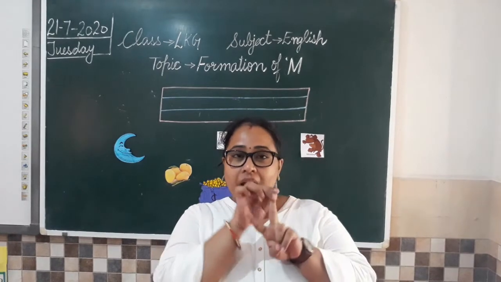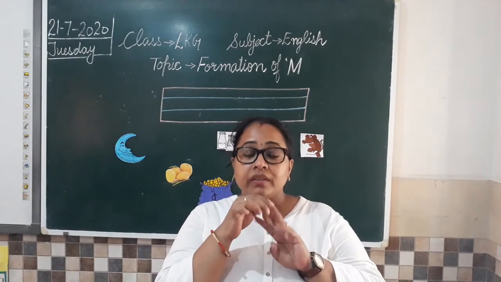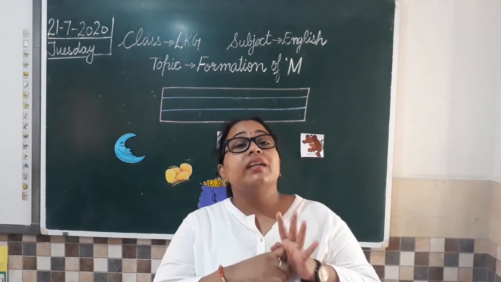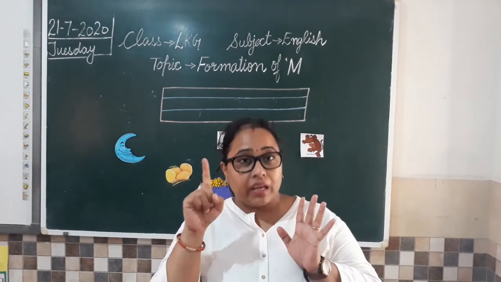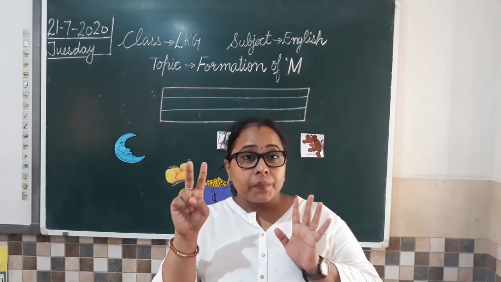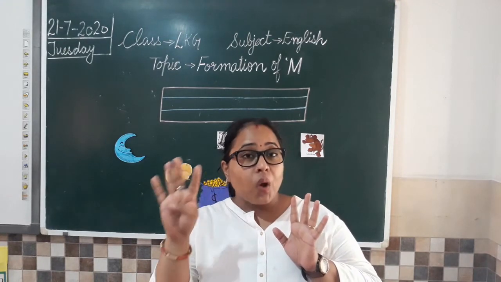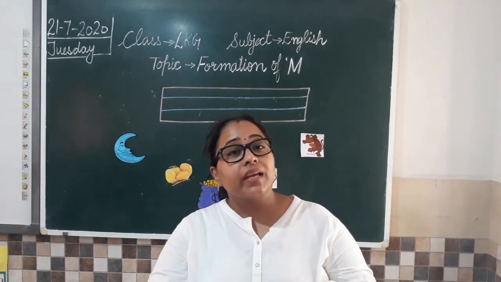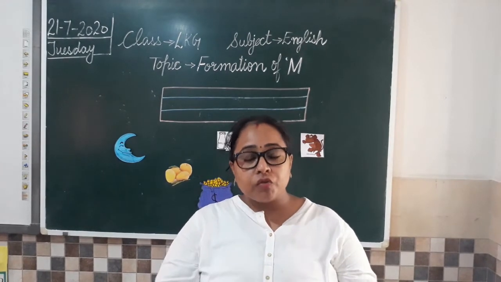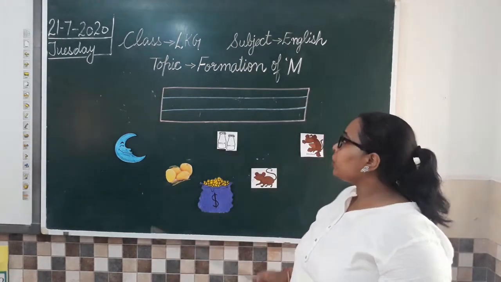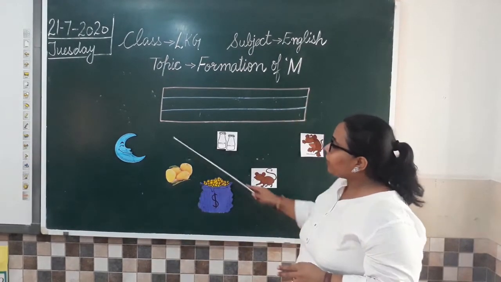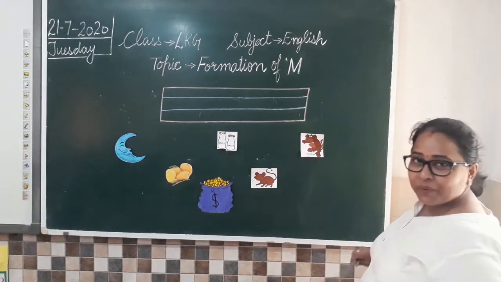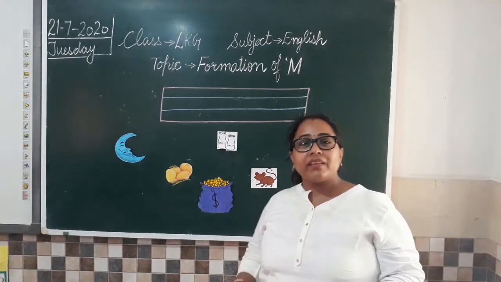L, I, H, E, F. Then after that we did slanting line alphabets like A, V, X, Y, and today we are going to do alphabet M. Okay. So first, before telling you how to write this alphabet, can you identify all these pictures I have on my board? Can you identify them?